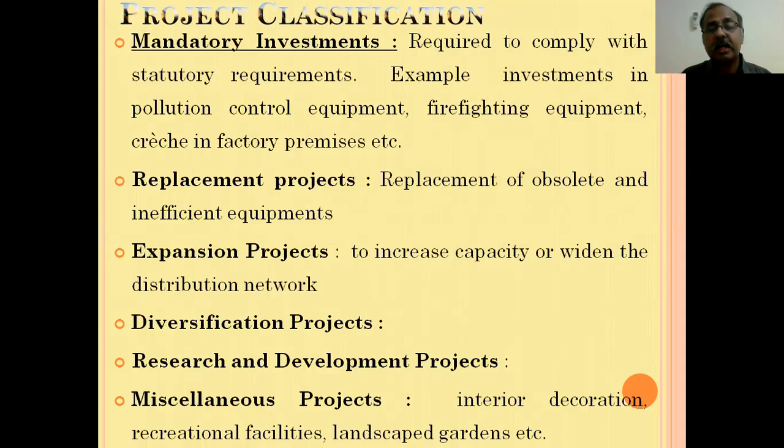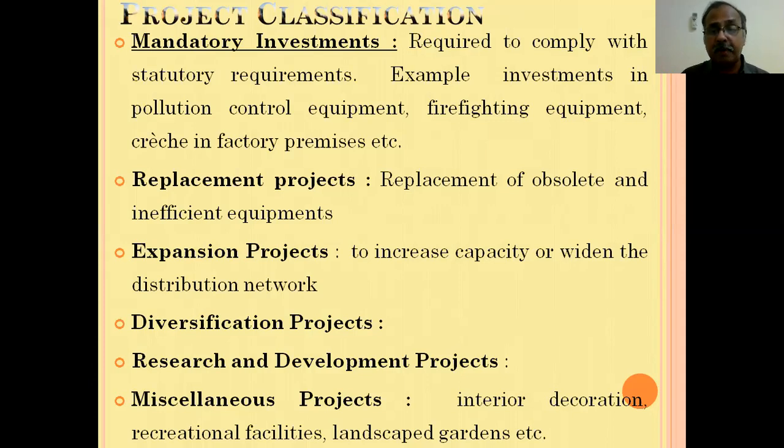So we can say research and development projects will be there. And last one is miscellaneous projects like interior decoration, recreational facilities, landscape, gardens, etc. So these are the classifications of projects or capital budgeting investment. So first one is mandatory investment. Mandatory means by statute it is compulsory.